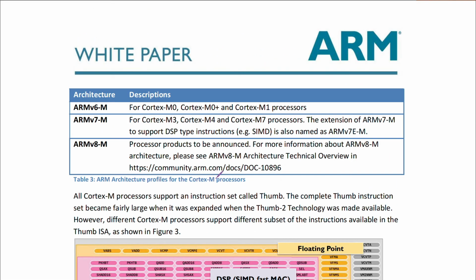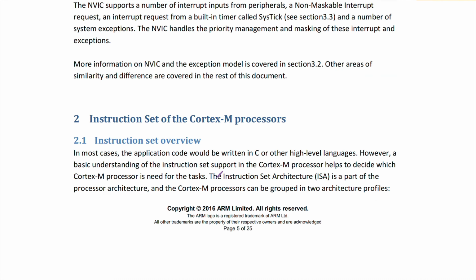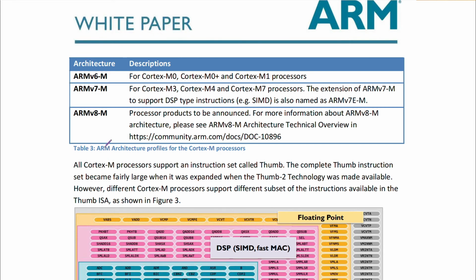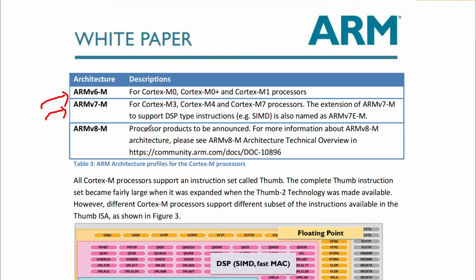So if we talk about the instruction set, there are a lot of instructions present in the Cortex-M processor, but हम थोड़ा सा इसका overview देखेंगे. So we have basically two architecture profiles. If we talk about the instructions, हमारे पास ARMv6-M है for Cortex-M0, M0+ and M1, and ARMv7-M है. So these are the two major profiles, which is for Cortex-M3, M4 and M7. ARM version 8-M इनका new architecture है, but the processor products are yet to be announced. Alright, so M0 to M7 are based on these two architectures only.